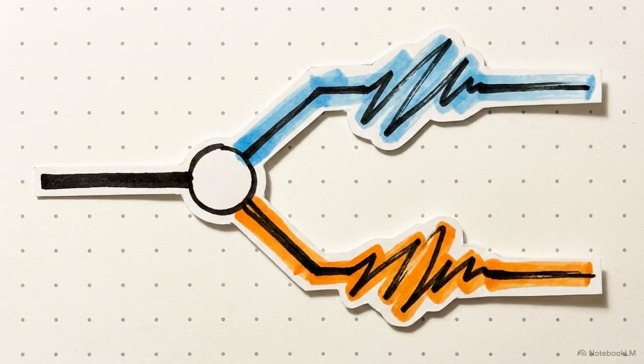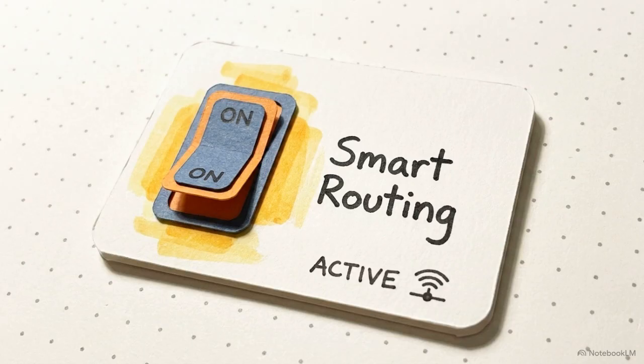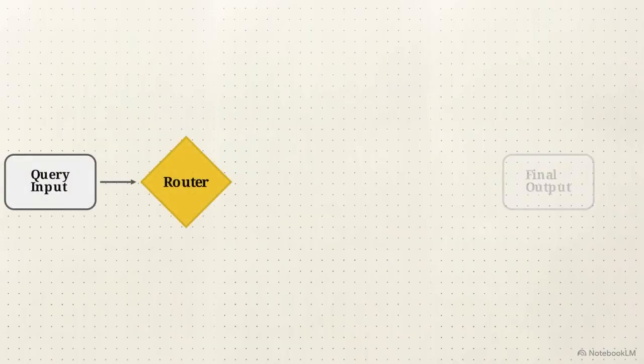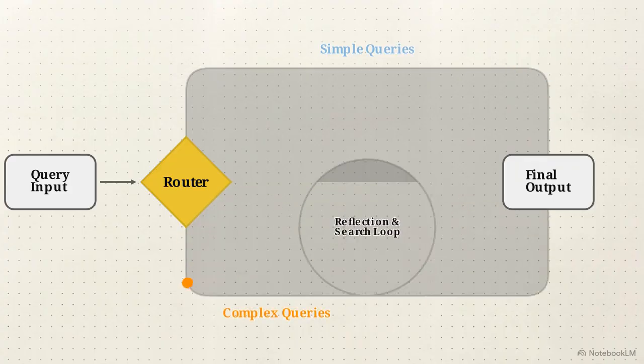Solving this efficiency paradox required a final shift in retrieval logic. Instead of only asking, should I retrieve more, the system must first determine, do I need to retrieve anything at all? This leads to the most recent evolution, adaptive RAG. Adaptive RAG acts as a router. Simple, factual queries bypass the database and go straight to the final output. Only complex or nuanced questions are routed into the resource-intensive reflection and search loop.